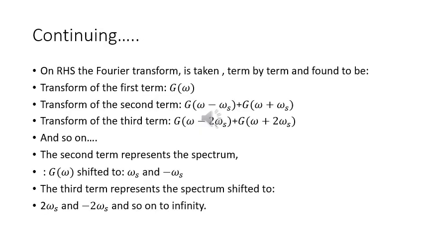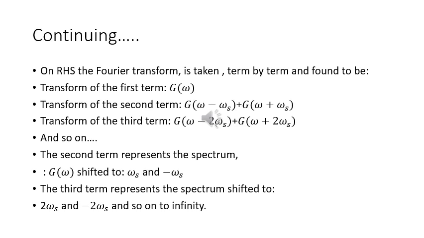Continuing from the previous slide, the Fourier transform taken term by term on the right hand side is found to be as follows. The first term is just g(t), so the Fourier transform is going to be G omega. The second term is g(t) cos omega s t, so its transform consists of two terms, G omega minus omega s and G omega plus omega s.